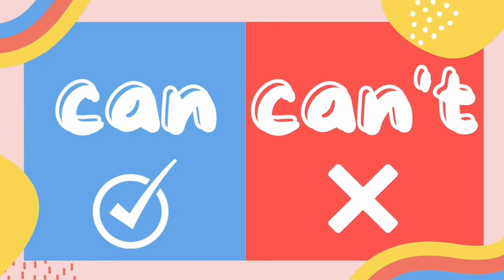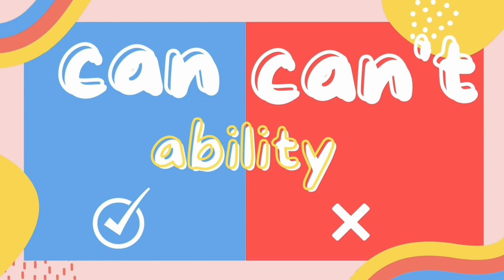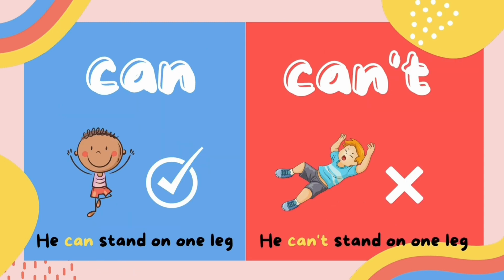Hi kids, let's learn about can and can't. Can and can't refers to the ability to do something. For example, he can stand on one leg. He has the ability to stand. He can't stand on one leg. He doesn't have the ability to stand.